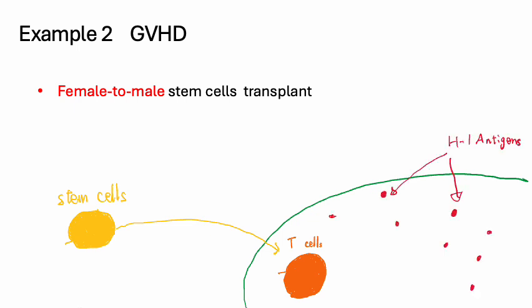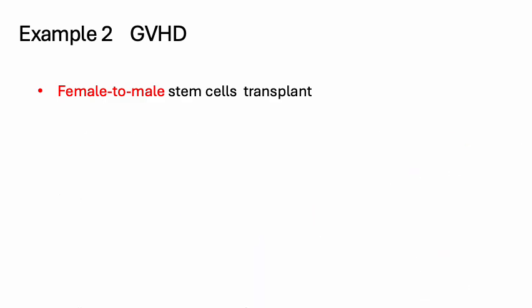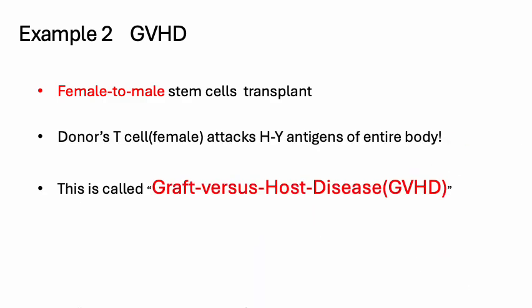When they enter the male patient's body, they find the HY antigen everywhere, on the patient's skin, gut, and liver. The donor cells start attacking the patient's entire body. This attack is called GVHD, and it is a severe complication where the graft attacks the host.